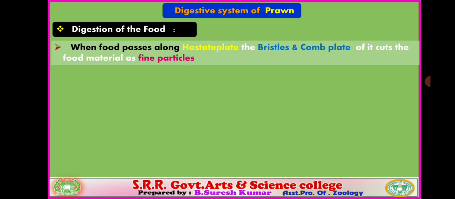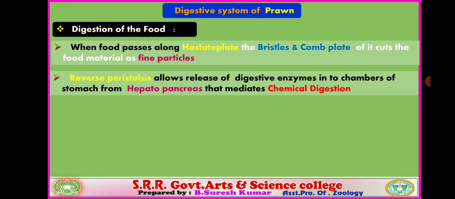Let us see the digestion of the food. What is digestion? The breakdown of complex food material into simple liquid absorptive material is considered digestion. It occurs in the alimentary canal as mechanical and chemical digestion. Mechanical digestion is carried out by various structures, and chemical digestion by digestive enzymes secreted by digestive glands. When food passes along the hosted plate of the cardiac stomach, the bristles present on it and on its comb plate cut the food material into fine particles, which comes under mechanical digestion.